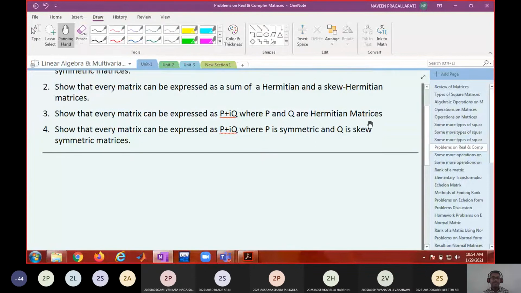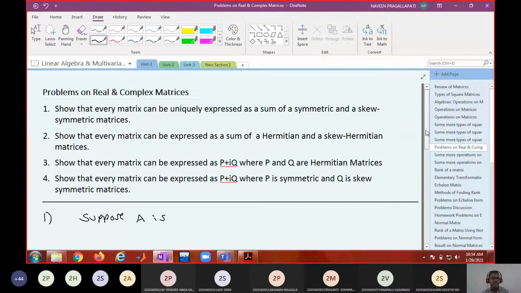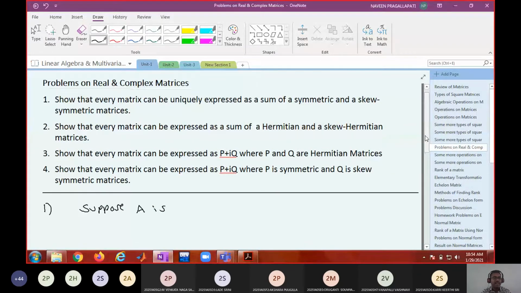Anyone? Half of A plus A transpose, plus half of A minus A transpose. Let me write it like this. Suppose A is a square matrix.